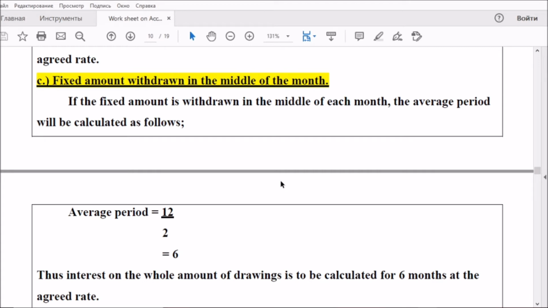So 6.5 in the beginning. If it is withdrawn at the end, 5.5 is the average period. If it is withdrawn at the middle, 6 months is the average period.